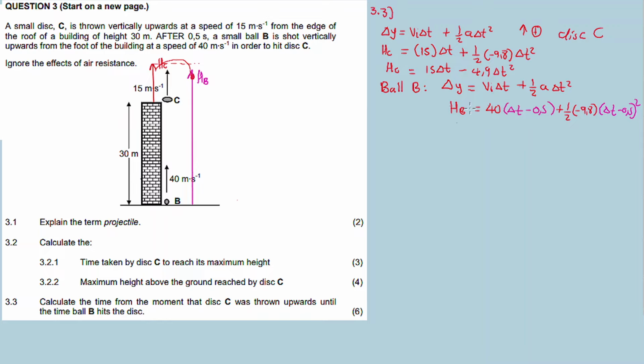T for ball B will be different because ball B was shot after 0.5 seconds, so I'm going to subtract 0.5 seconds because it was projected later than disk C. Therefore I have to simplify this equation, there's a bracket here, right? So let us simplify, distribute the 40 inside this bracket, and then half times negative 9.8 is negative 4.9.